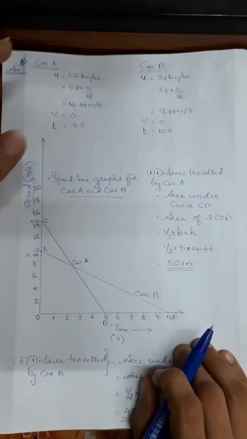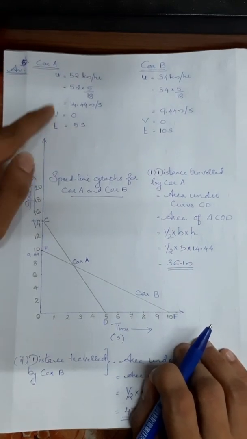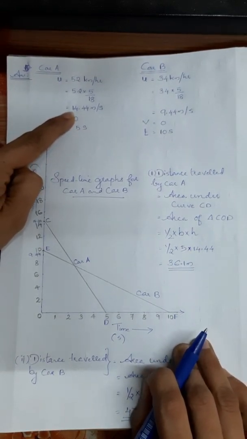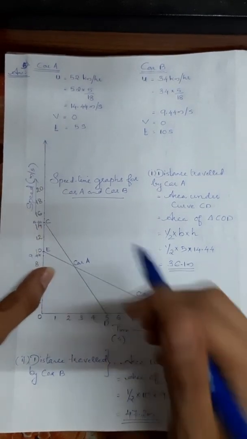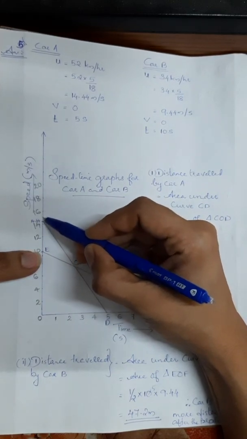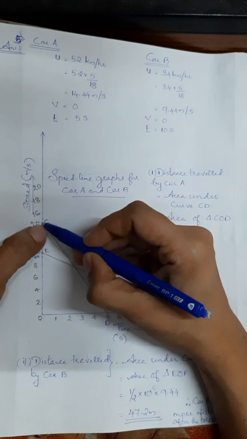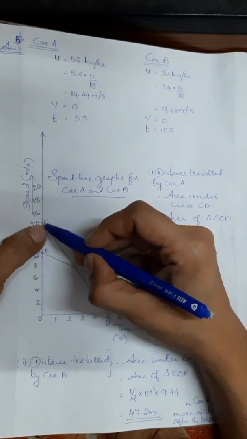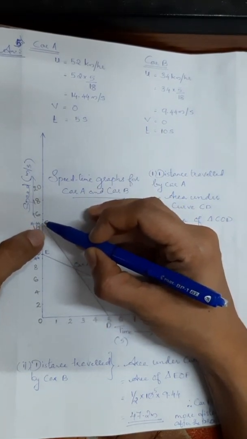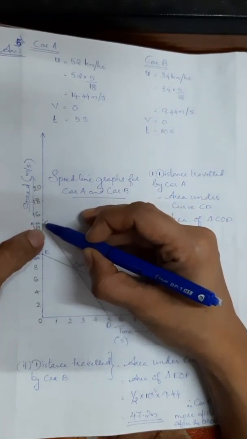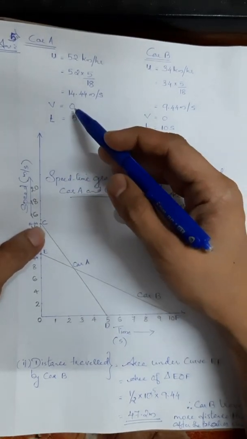Now for driver 1, what is the speed of driver 1? He was moving initially with the speed of 14.44, so it comes in between here. This is 14, this is 16, so here this will be 15. So in between 14 and 15, 14.44 will be coming. If you are drawing the graph, you can take the appropriate scale, so you will be getting the accurate point. So here 14.44 is here and he applied the brake.